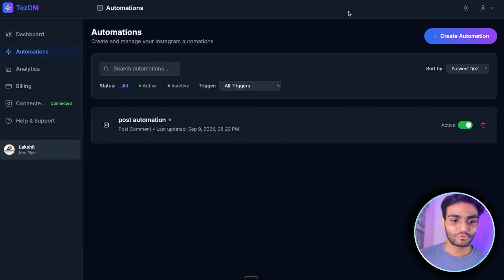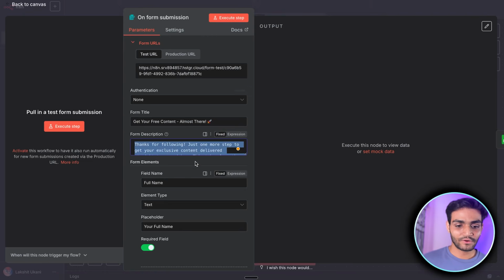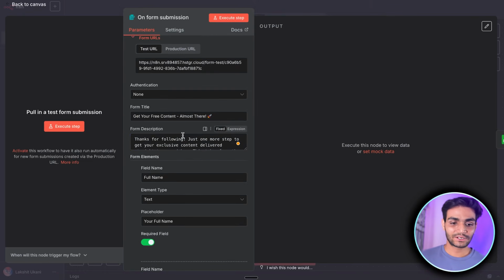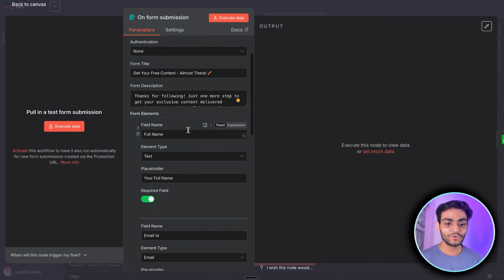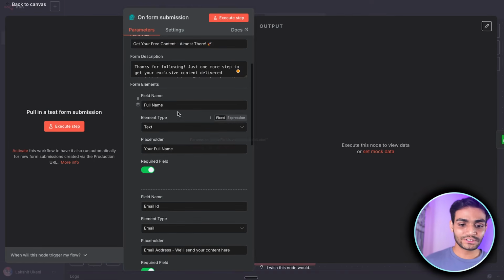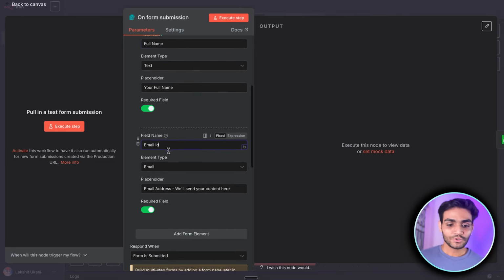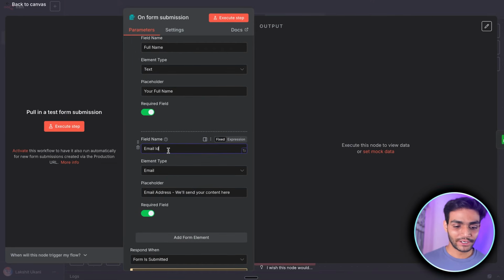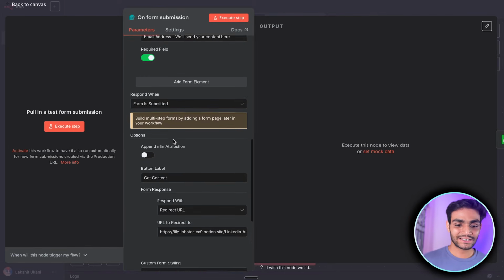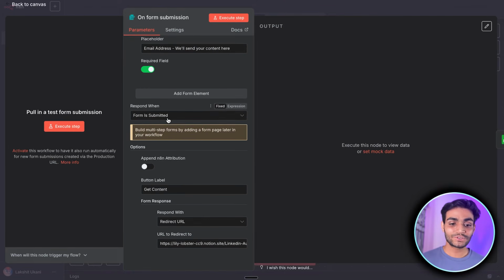Once it is active, we'll go to N10. Now we have filled the title and description, and we have got the URL. Now we want to add the field names. For that, we are using the first name. We'll be asking for the full name, okay, and we'll be asking for the email ID. Once we have got the full name and email ID, we want to select this respond when. So whenever the form is submitted, okay, from where will you get this information?